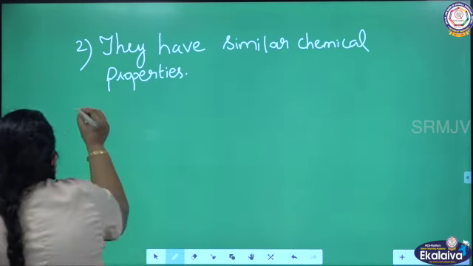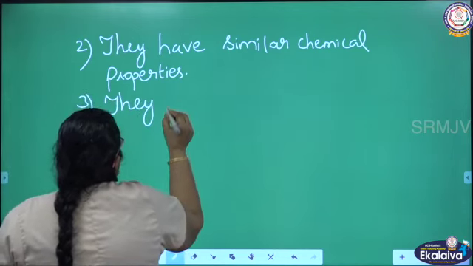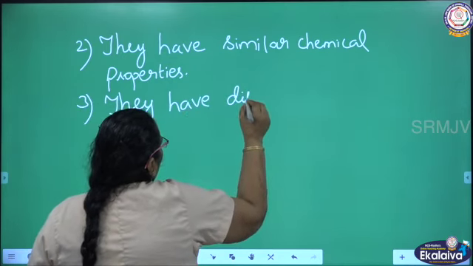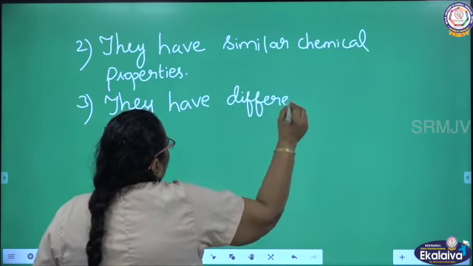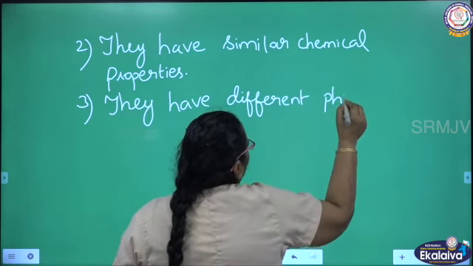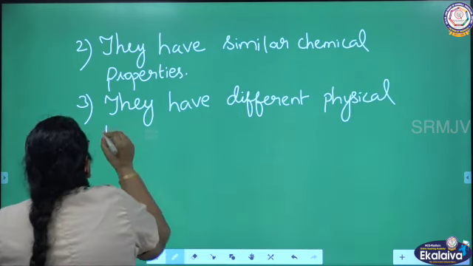What is the third one? They have different physical properties. What are the physical properties?